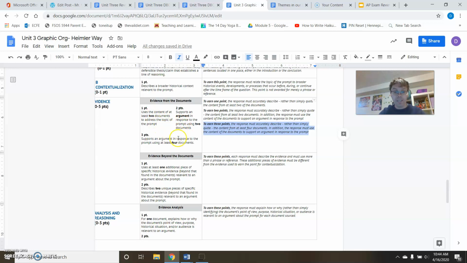All right. Now, to earn 3 points, and by the way, this is you earn 1 point, this is you earn 2 points, and here's how you get 3 points. The response must adequately describe rather than simply quote the content from at least 4 documents. In addition, the response must use the content of the documents to support an argument in response to the prompt.